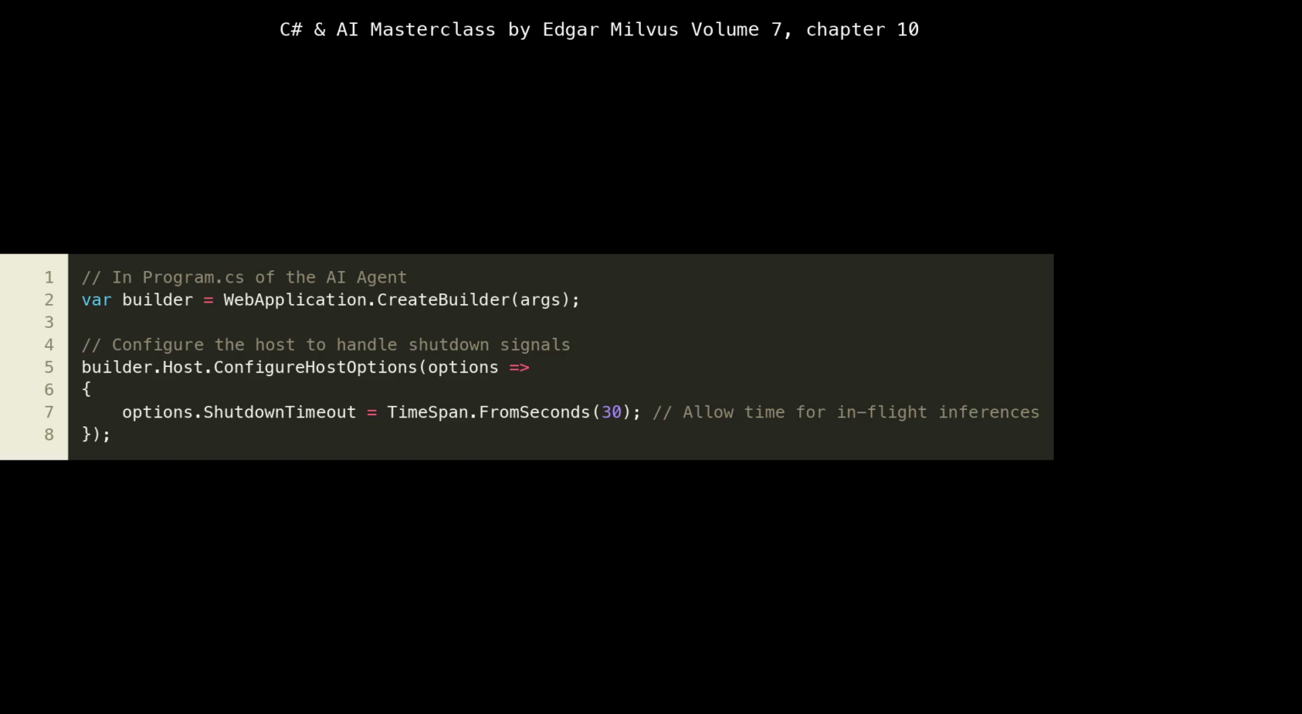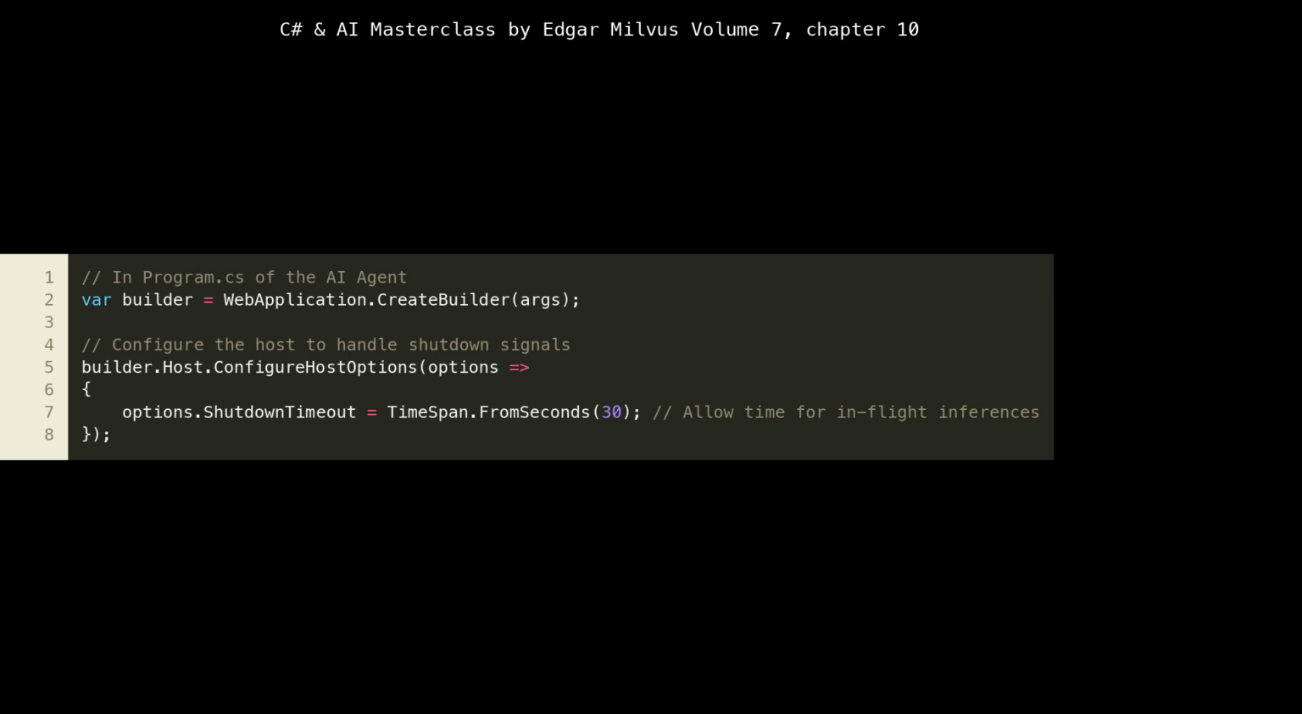We begin by setting up our ASP.NET Core web application. Notice at line 2, WebApplication.CreateBuilder(args) is the entry point for configuring our web host. This builder pattern allows us to register services, configure middleware, and set up various application behaviors before the application actually starts. Crucially, from lines 5 to 8, we are configuring host options, specifically options.ShutdownTimeout.